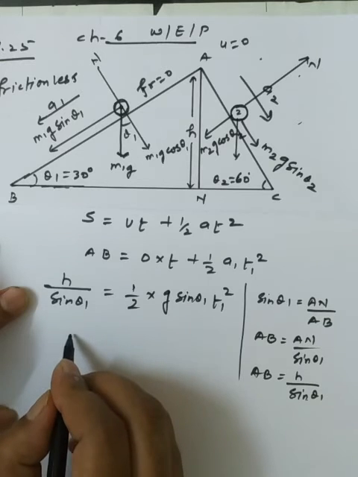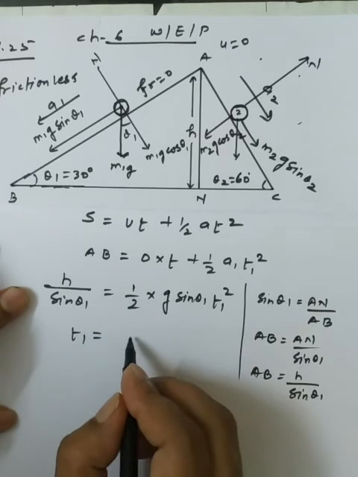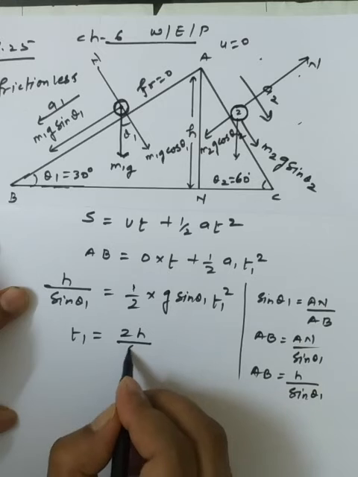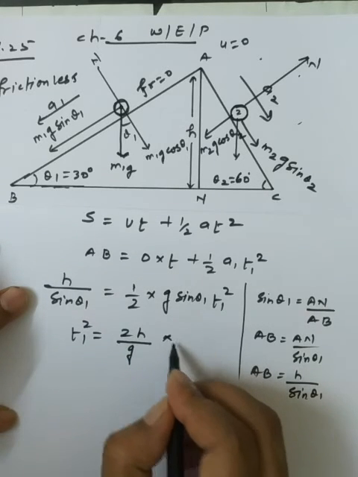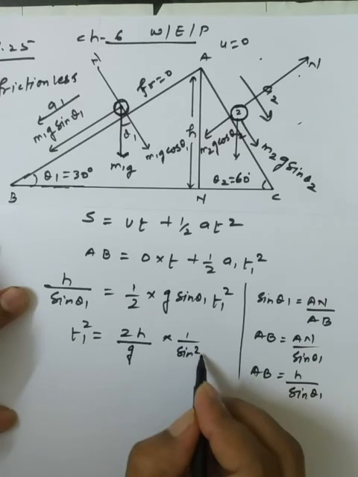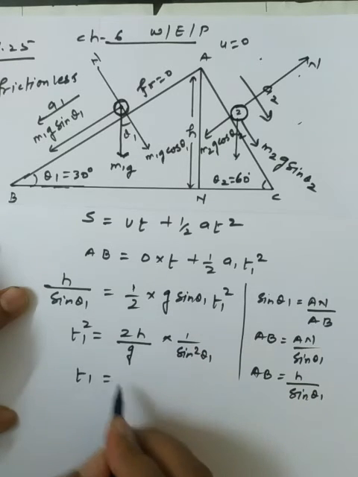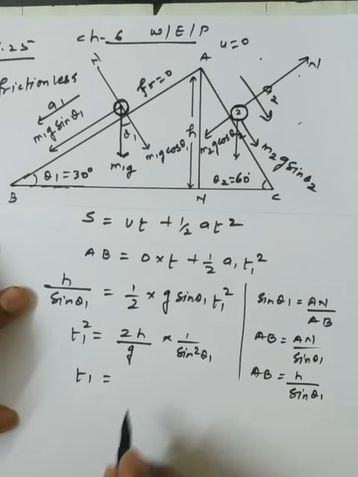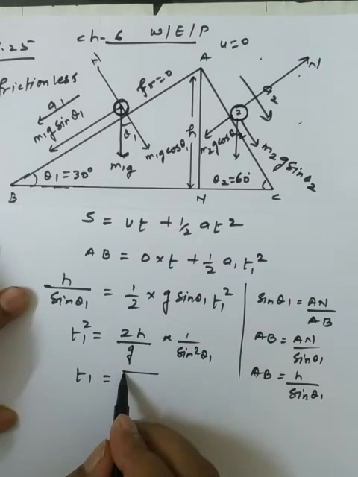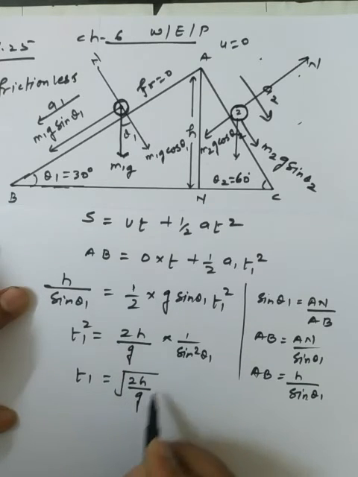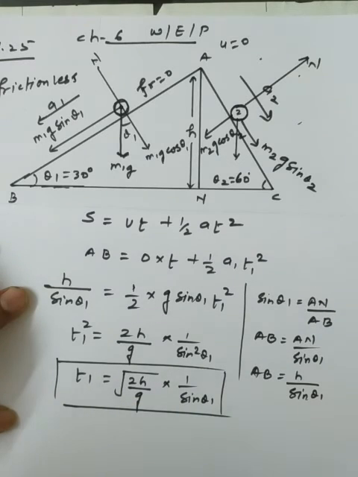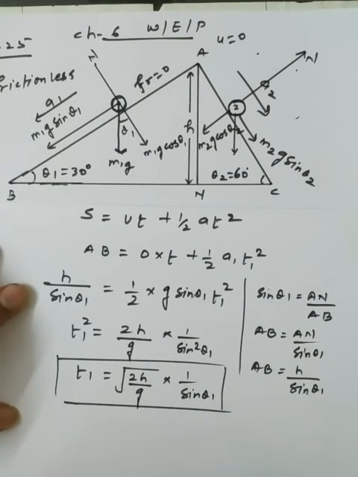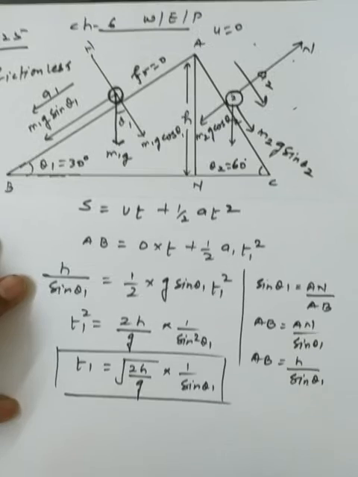Separating the value of t1, we get t1 squared equal to 2h upon g times 1 upon sine squared theta 1. So t1 is equal to the square root of 2h upon g, multiplied by 1 upon sine theta 1. This is the time t1 for the object of mass m1 from A to B.